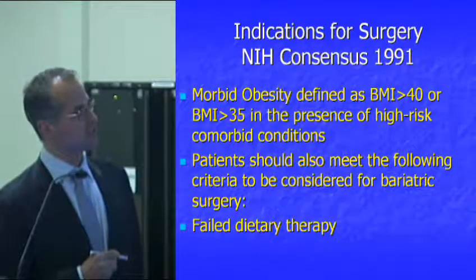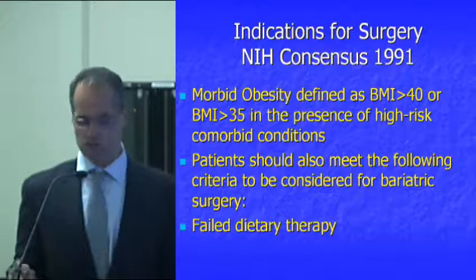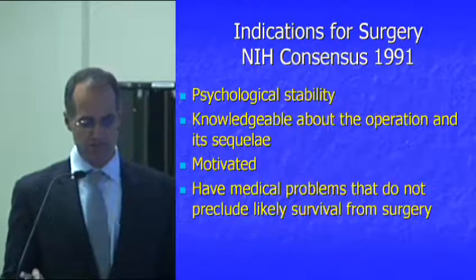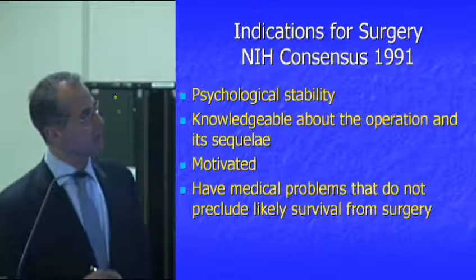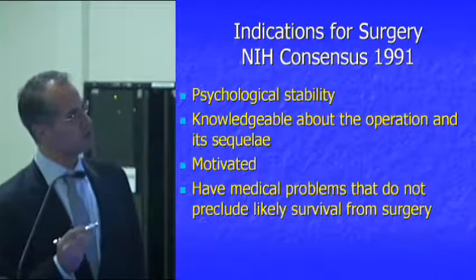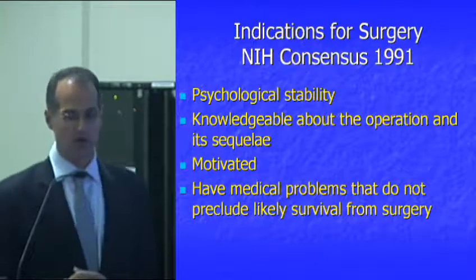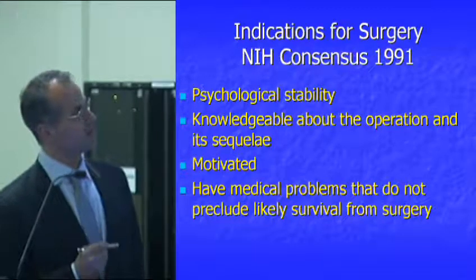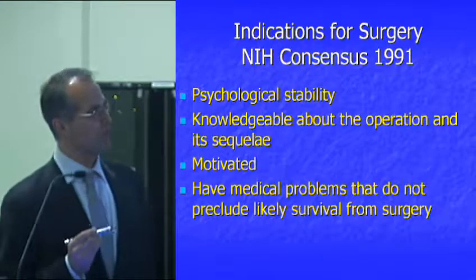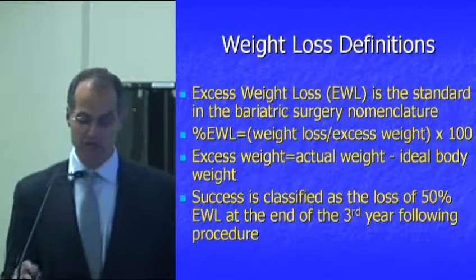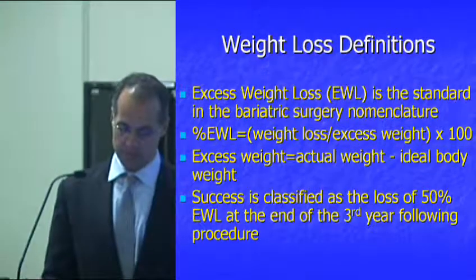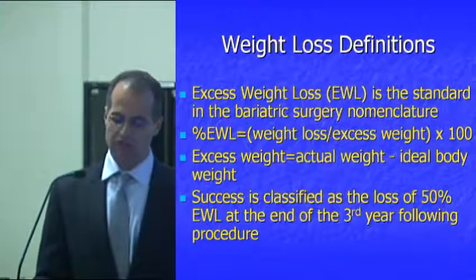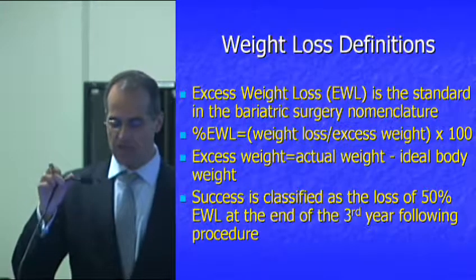We like to see the patients also meet the following criteria to be considered for surgery: that they have failed the diet, that they are psychologically stable, that they have some knowledge about surgery and its potential outcomes and potential complications and risks, that they're motivated to be successful, and that they have medical problems that don't preclude them from likely survival from surgery.